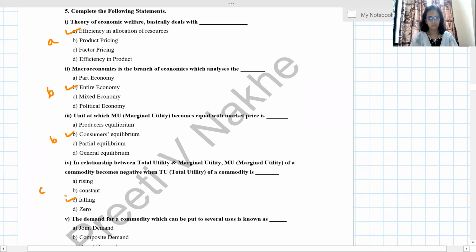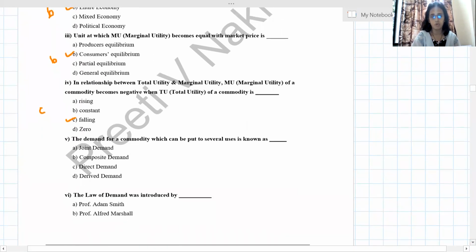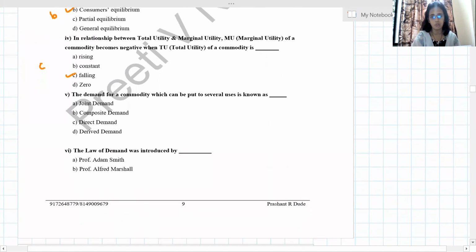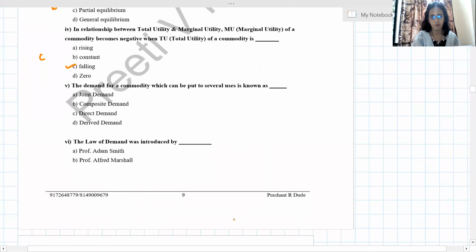Answer is C. Next. See, these are simple ones, and I already told you I'm not going to explain all this from the presentation point of view. For presentation, you have to see my earlier video, which I specifically did for presentation of objective type questions.